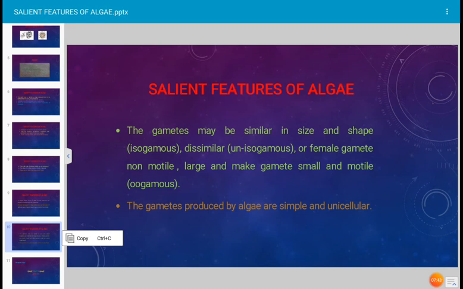Okay, and another type of sexual reproduction which occurs in algae, that is oogamous type of sexual reproduction. What is oogamous type of sexual reproduction? In this case, the female gamete is non-motile, which is large in size and which is a globular structure, and the male gamete is very small, may be flagellated. When the fusion between two such gametes takes place, that type of sexual reproduction is described as oogamous type of sexual reproduction in algae. And the gametes produced by algae are simple and unicellular.